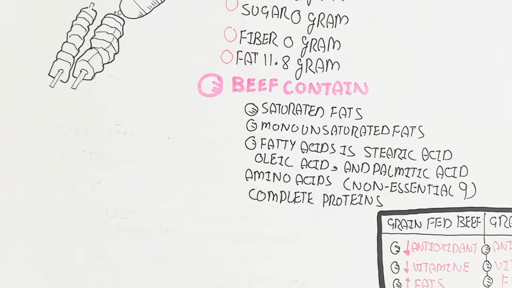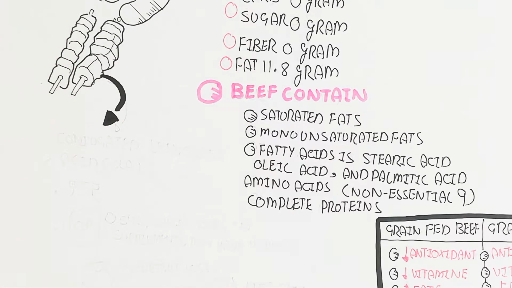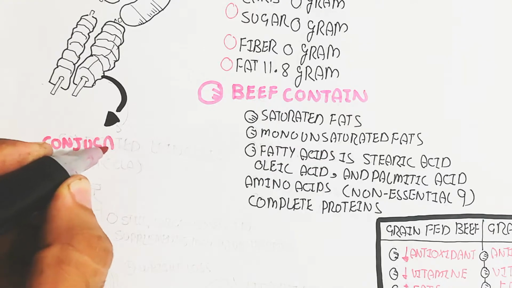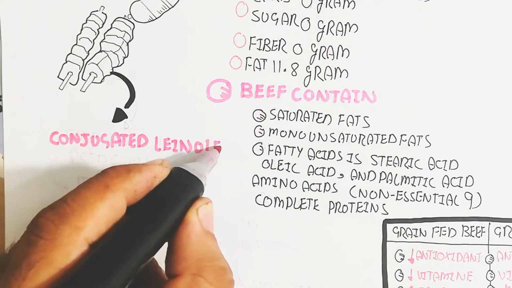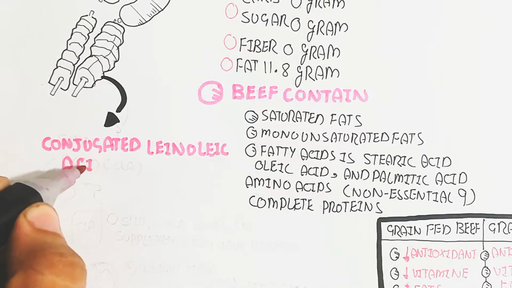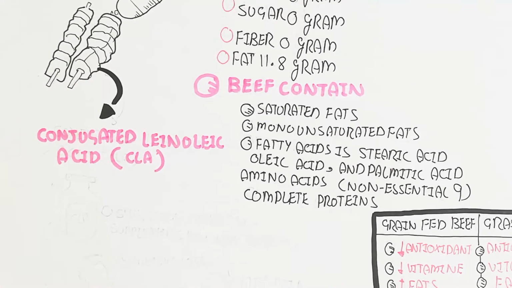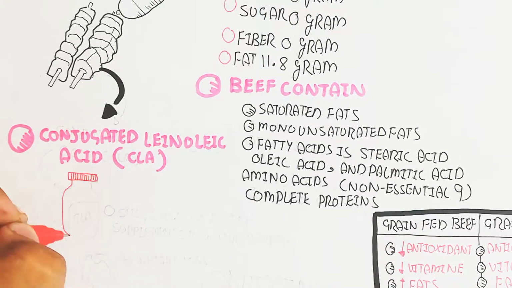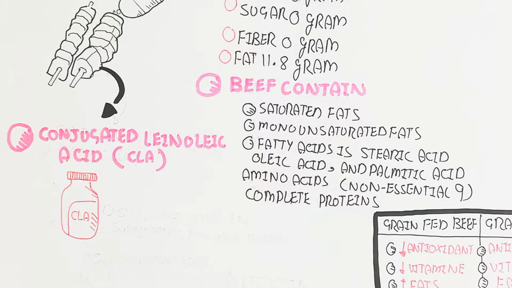Anyhow, we will also learn about conjugated linoleic acid. The CLA is also present in supplements, and large doses in supplements may be harmful, but in meat and meat products, weight can be lost through the CLA.